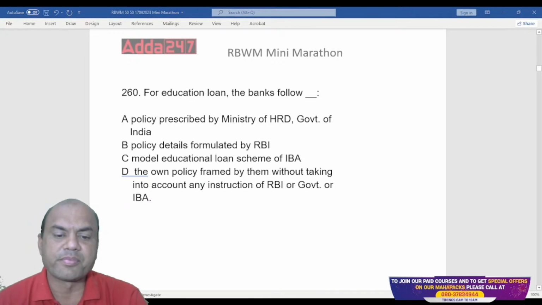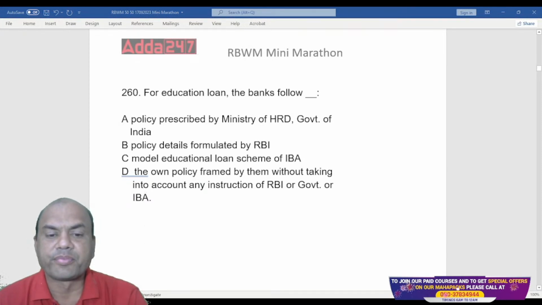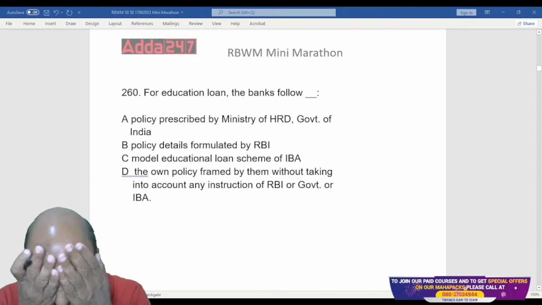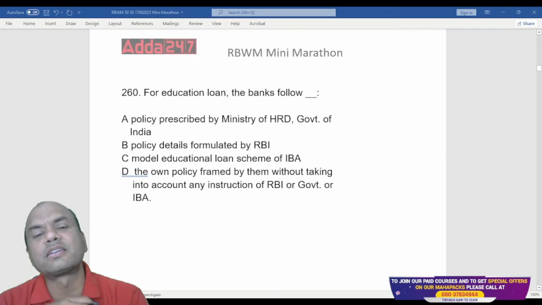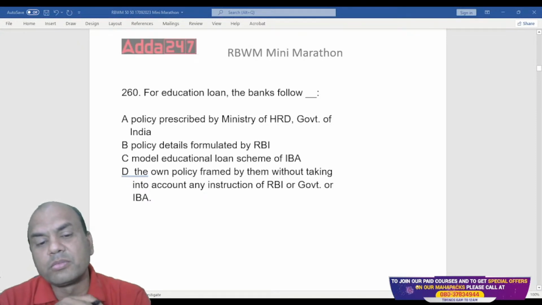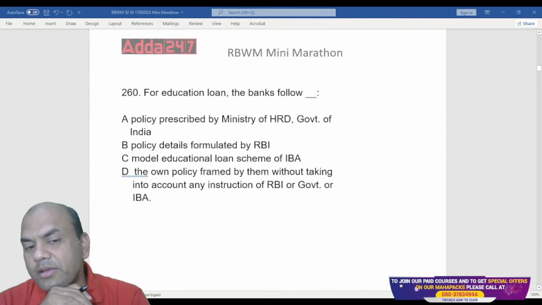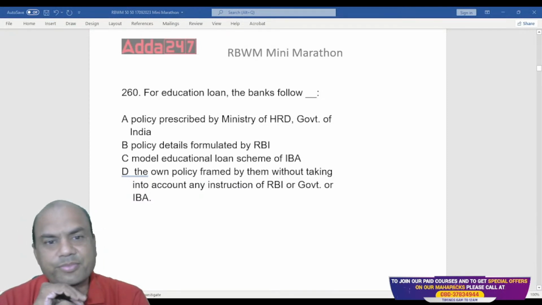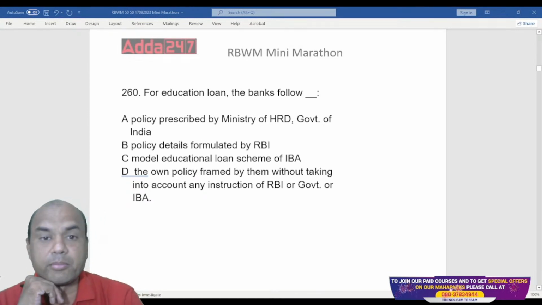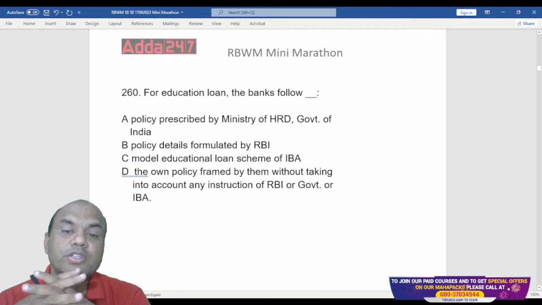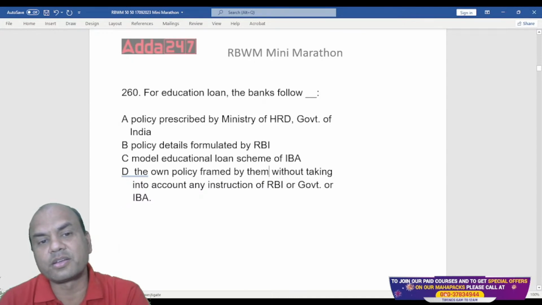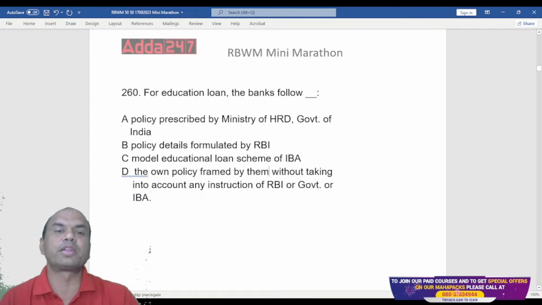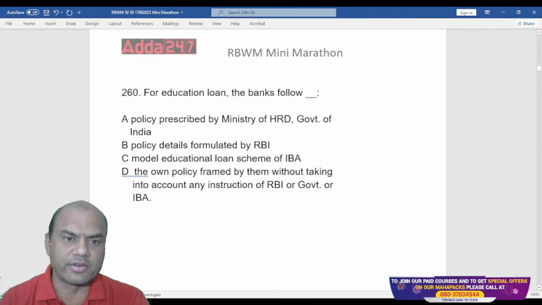Very typical one. This answer is very typical. Many of you will get confused over here. I'll tell you, many of you will answer this as B, RBI. Policy details formulated by RBI. But that is not the answer. B is not the answer. So what is the answer? HRD, or what is the correct answer over here? Let me see how many of you can answer this. B is not the answer strictly. So that is done. B is out. Now think about A and C only.